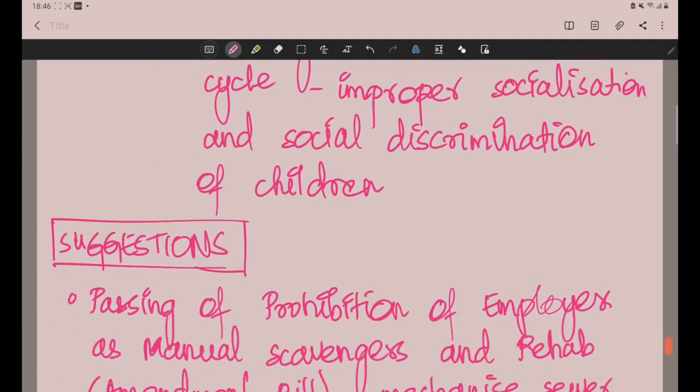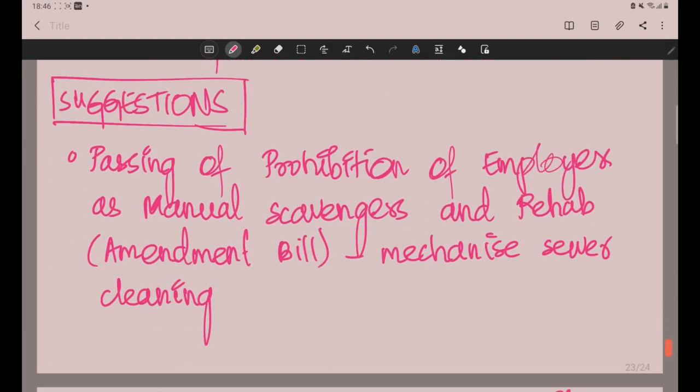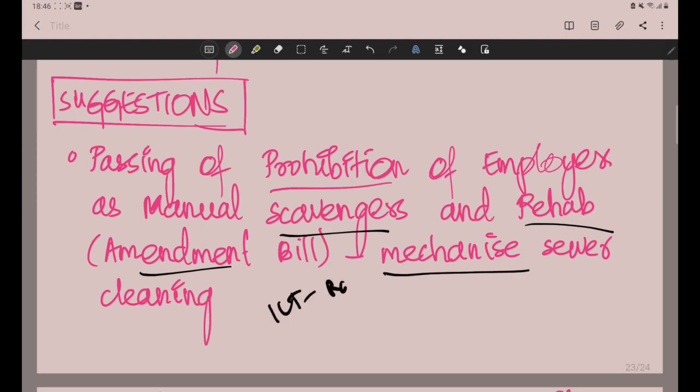Okay. Next is suggestions. What can be done? Recently a bill was there, the Prohibition of Employment as Manual Scavengers and their Rehabilitation Bill. It was amended, but this bill is not yet passed. It talks about mechanizing sewer cleaning. If we mechanize or use ICT technology like robots to clean the sewers, then we can get rid of this inhuman practice. So that bill can be passed.